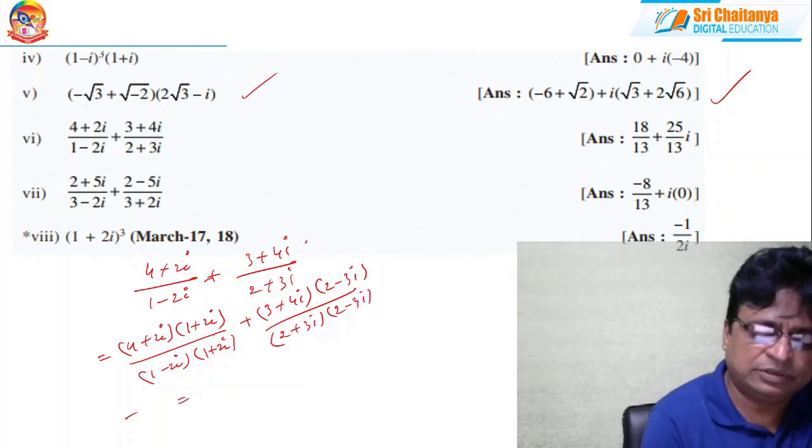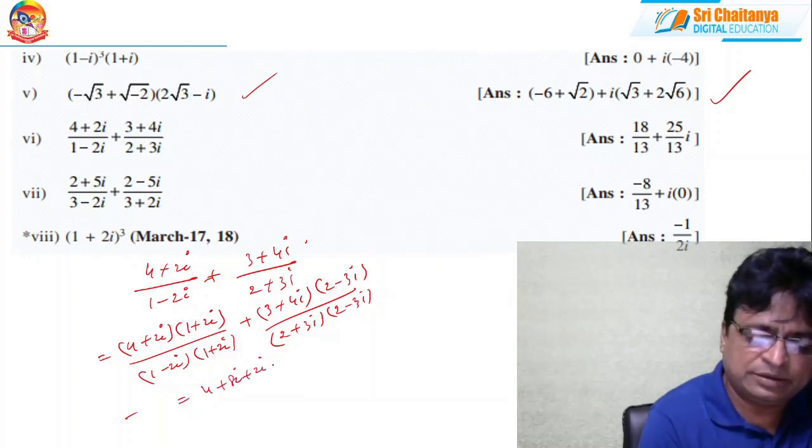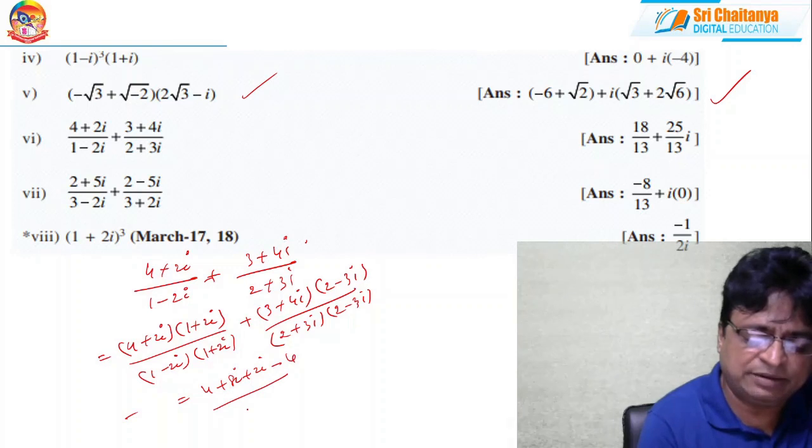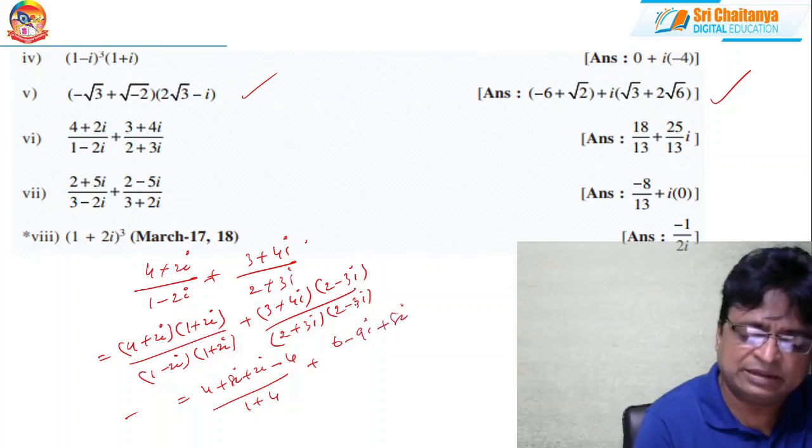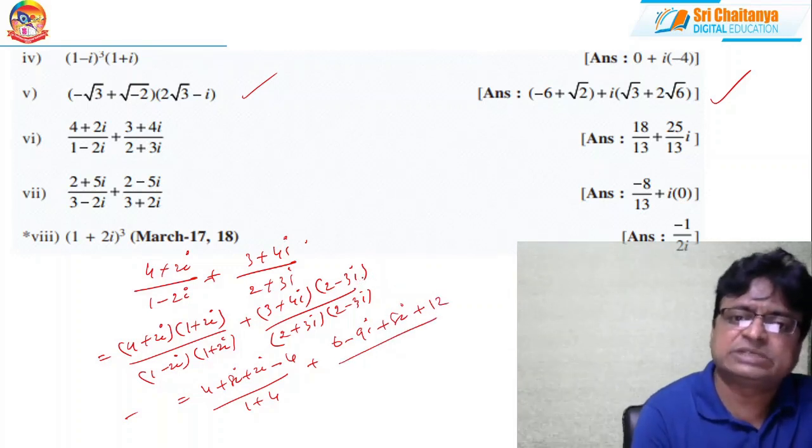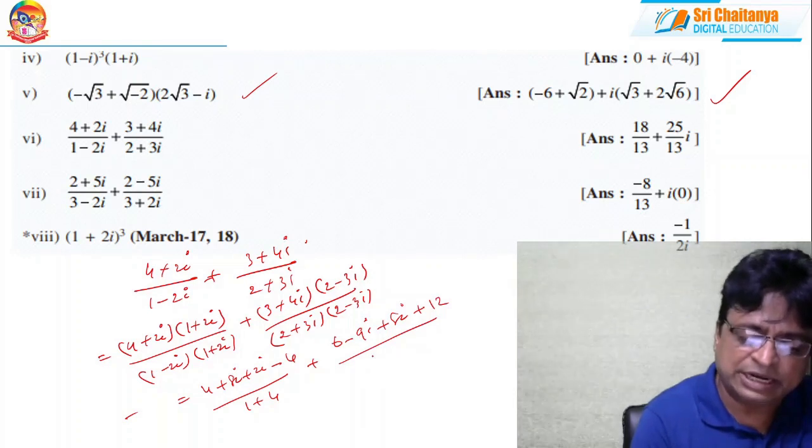This is equal to numerator 4 + 8i + 2i − 4 over 1 + 4, plus again 6 − 9i + 8i + 12, because that is −12 i squared, and i squared is −1, that is 12, and the denominator is 4 + 9.